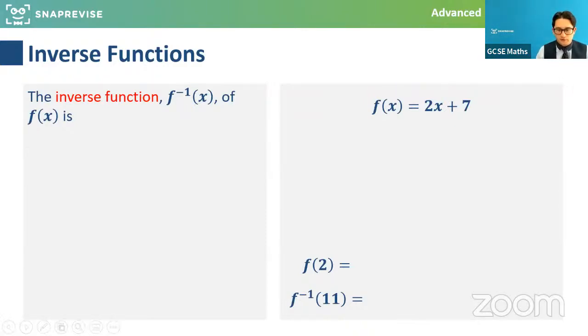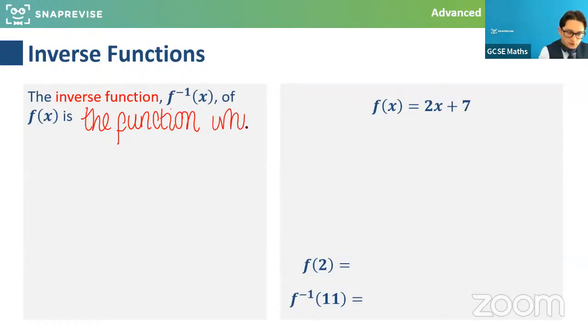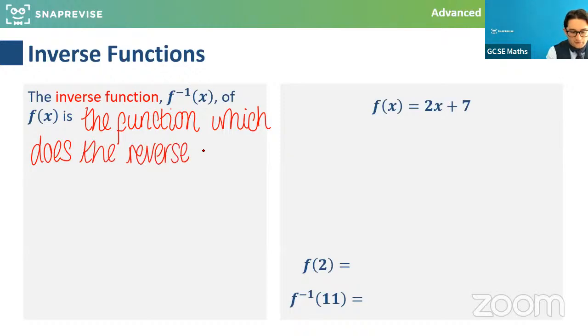So the inverse function is basically the function, if we're defining it, that undoes the original function or reverses it. The function which does the reverse of f. Hopefully that principle we're quite familiar with, and it makes sense.